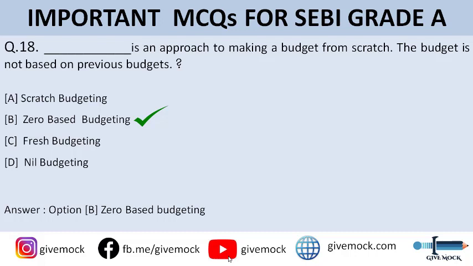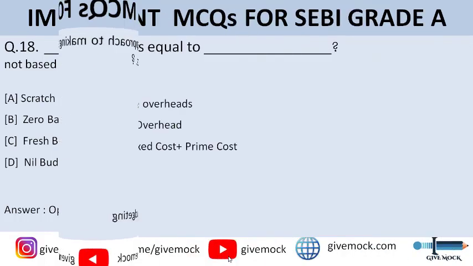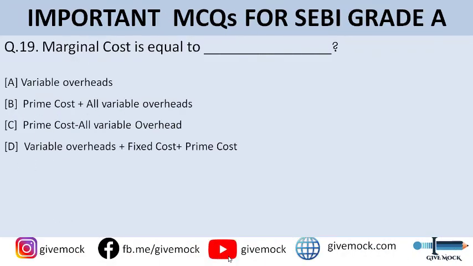So let's move on to question number 19. Marginal cost is equal to dash. You can go through the options. Option A is variable overheads, option B is prime cost plus all variable overheads, option C is prime cost minus all variable overheads, and option D is variable overheads plus fixed cost plus prime cost. So guys, the correct answer to this question is option B, that is prime cost plus all variable overheads.